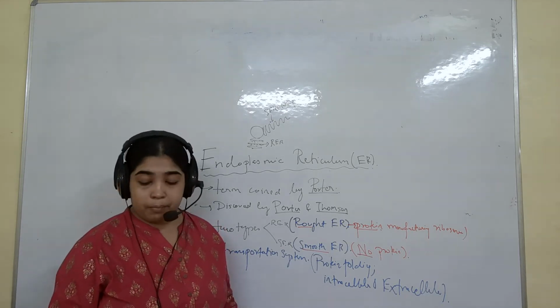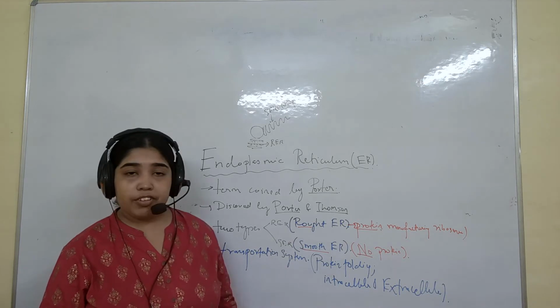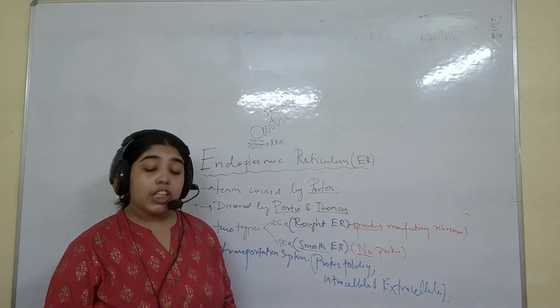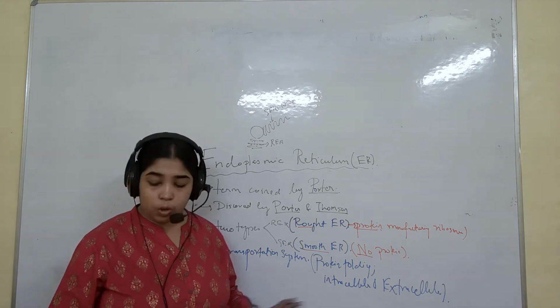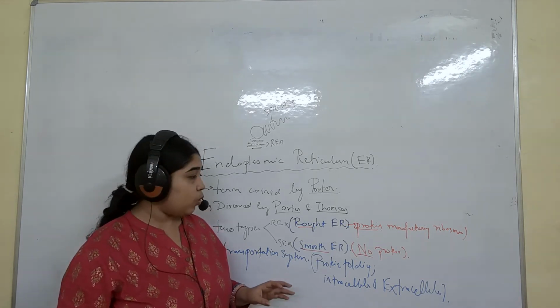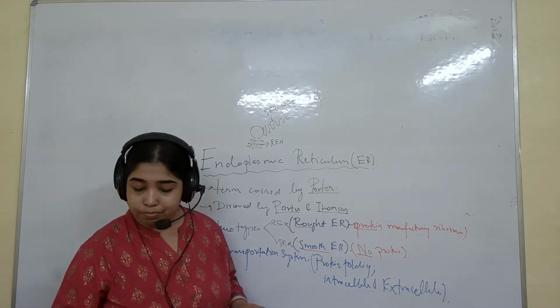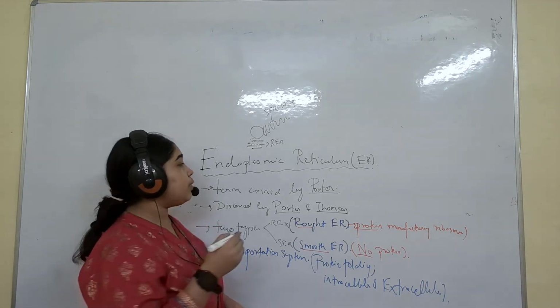One more thing you have to remember here, besides smooth and rough. We also have the sarcoplasmic reticulum, which is not in your syllabus, but write it because you are knowing it. What is the work of the sarcoplasmic reticulum?